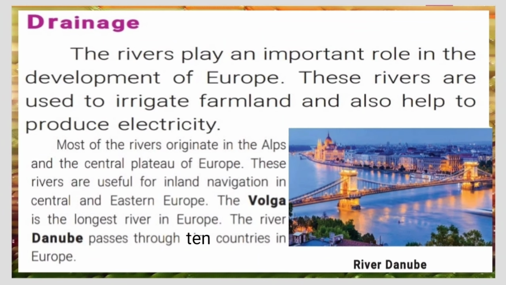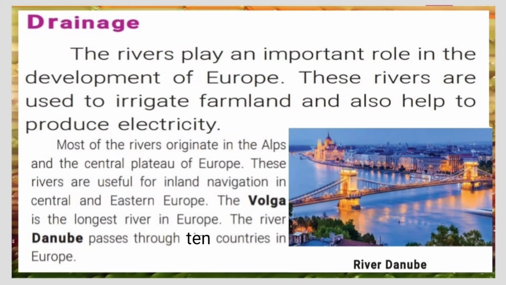Let us see about the drainage. The rivers play an important role in the development of Europe. These rivers are used to irrigate farmland, and also help to produce electricity. Most of the rivers originate in the Alps and the central plateau of Europe. These rivers are used for inland navigation in central and eastern Europe.